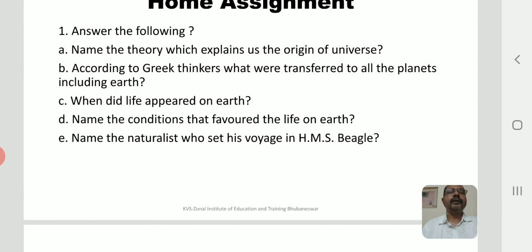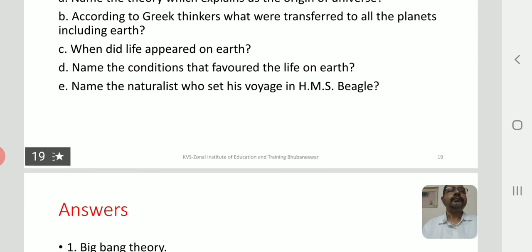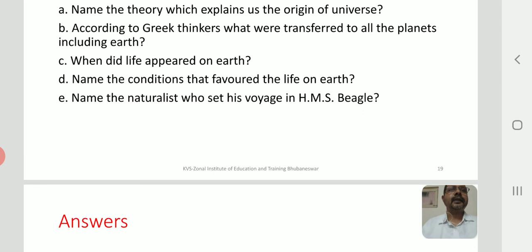Then when did life appear on Earth? About 500 million years after the formation of Earth. The conditions that favored life on Earth: you know, the young Earth did not favor any life, because the young Earth did not have those climatic conditions to support any life. So it took a lot of years for life to exist on Earth, yet it has given a great diversity of life forms.